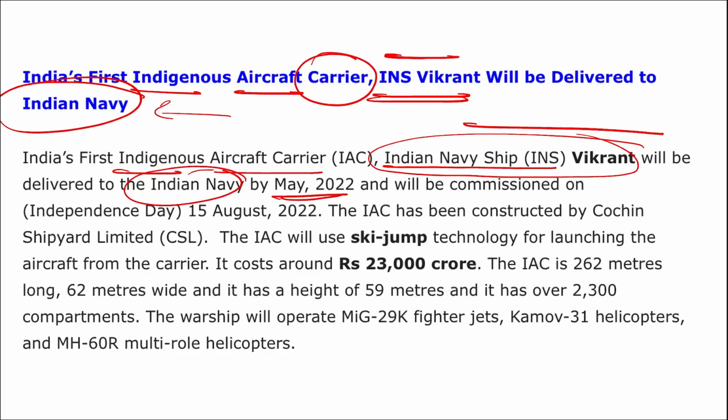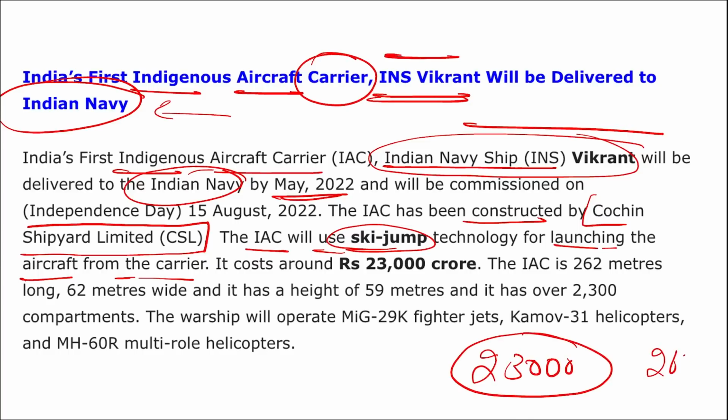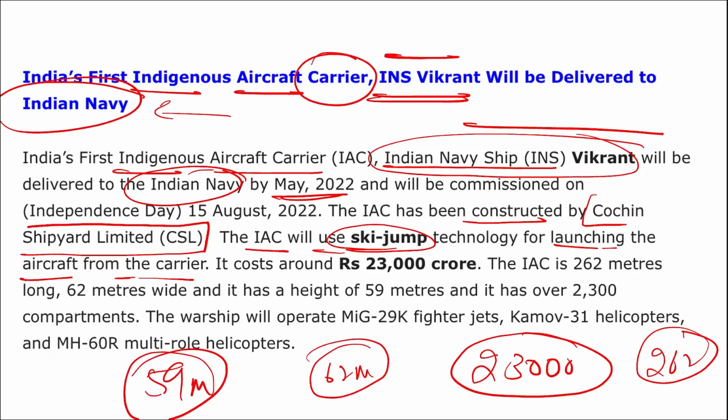Alright, then remember this IAC. What is this IAC? India's first indigenous aircraft carrier, that is INS Vikrant, has been constructed by whom? It has been constructed by Cochin Shipyards Limited. This IAC will use ski jump technology for launching aircraft from the carrier. It will cost around 23,000 crore rupees, and this IAC is 262 meters long, 62 meters wide, and it has a height of 59 meters.